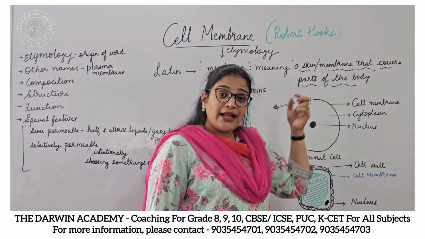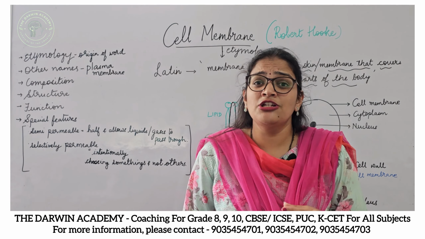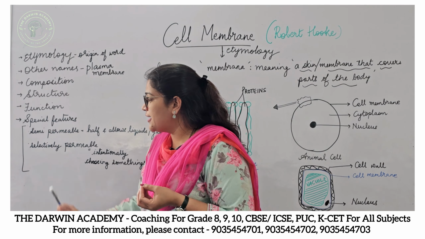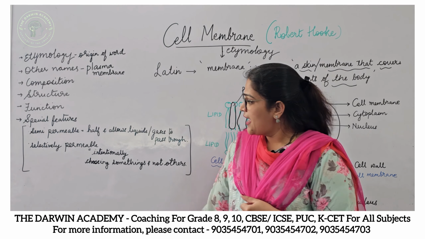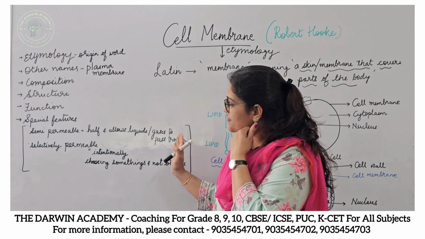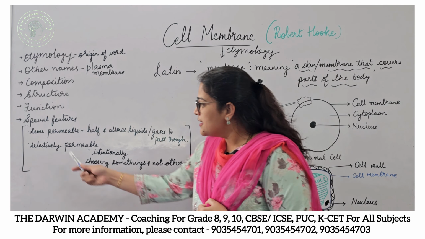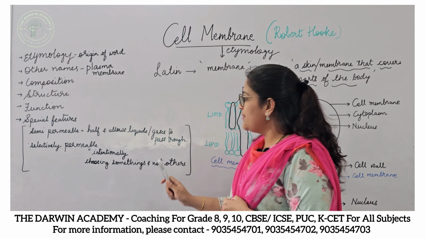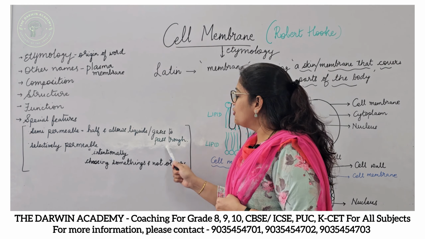Okay, and this protective covering has some special features: it is semi-permeable and also selectively permeable. I have written the actual dictionary meanings of semi-permeable and selectively permeable here on the board for you. Semi means half, right? Permeable means allowing liquids or gases to pass through.